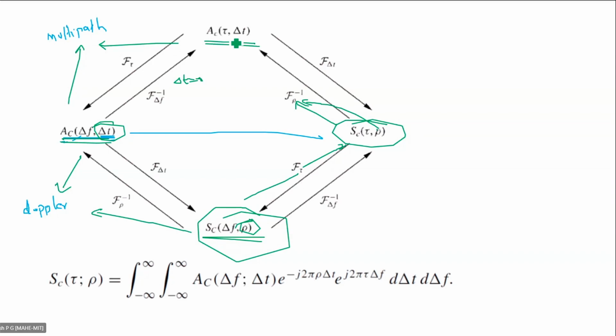Now if you see that equation, how can we arrive at SC of tau comma rho from AC of delta f comma delta t?